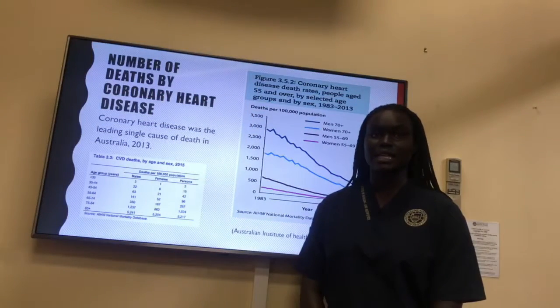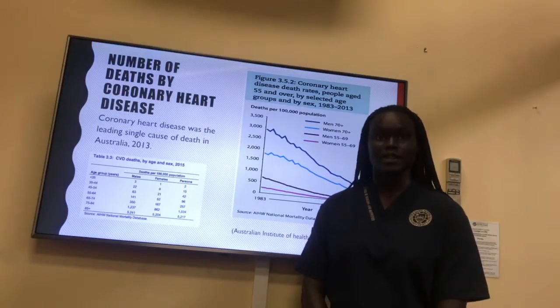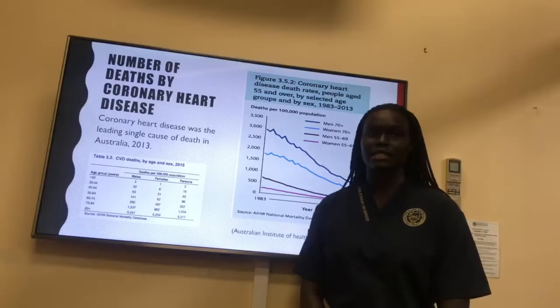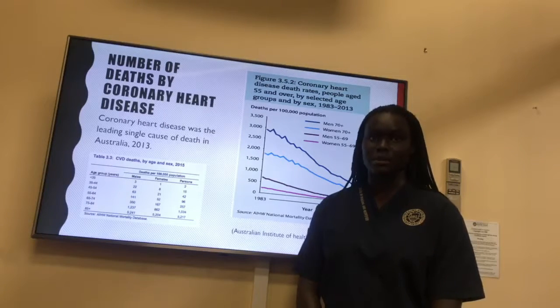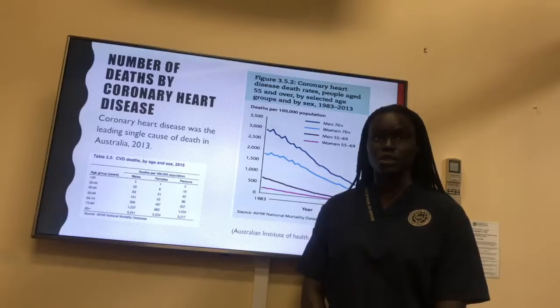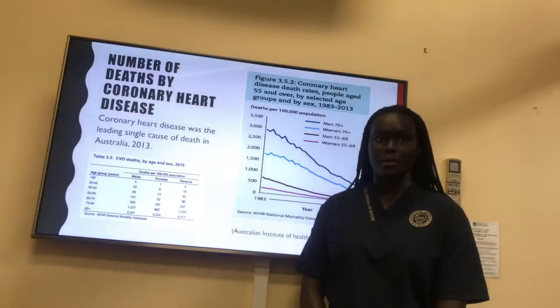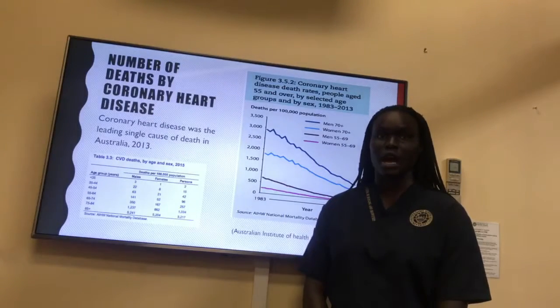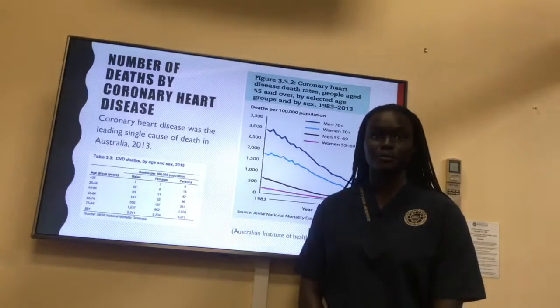Coronary heart disease was the leading single cause of death in Australia in 2013. In 2013, studies revealed that cardiovascular disease was the cause of 43,602 deaths in Australia and 19,765 deaths were due to ischemic heart disease. In Australia, ischemic heart disease caused more deaths than any other single cause for both men and women. It also was the leading cause of death for Aboriginal and Torres Strait Islander people in all states, with death rates up to 2.5 times higher than the rest of the population.